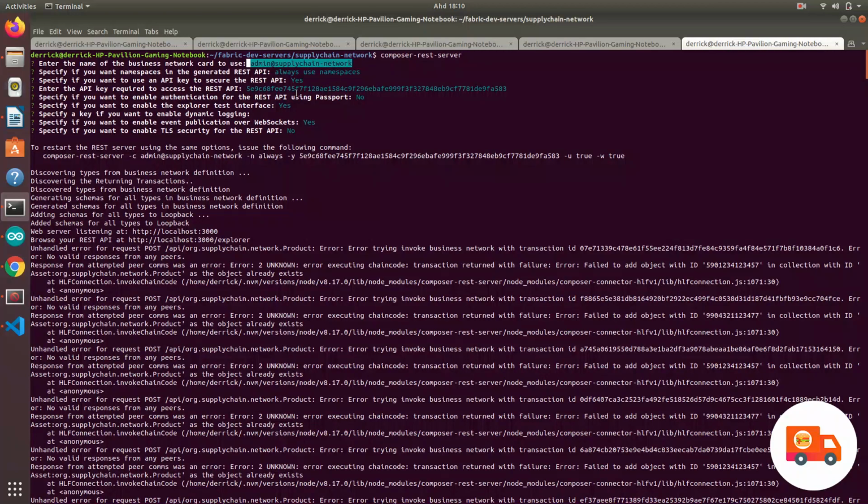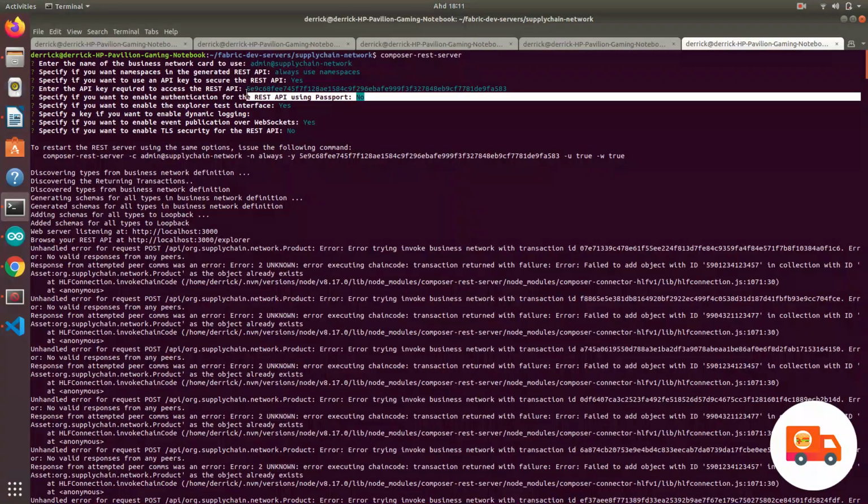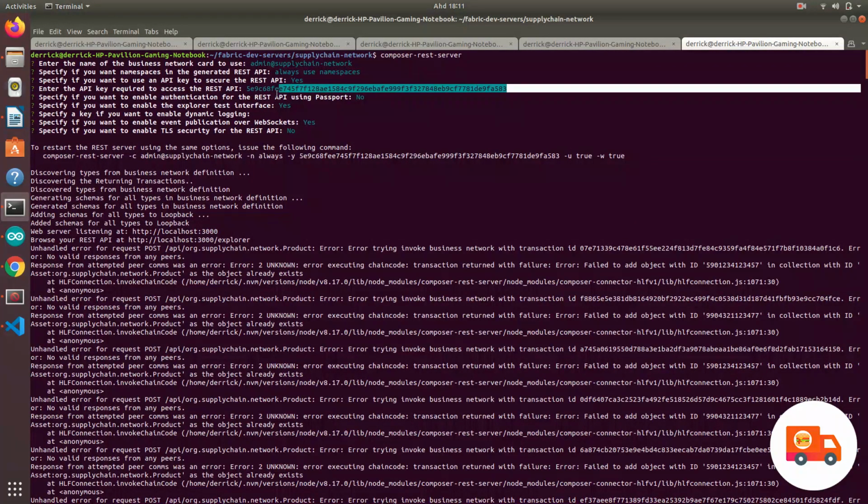It will give you the REST API in the Composer server, so you need a name, which is the business network admin card's name. You just enter it, then you have the API key and other settings like TLS, which you just set to no, and WebSocket, which you just set to yes.